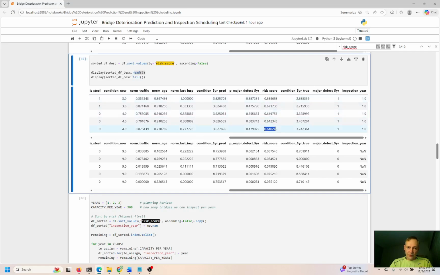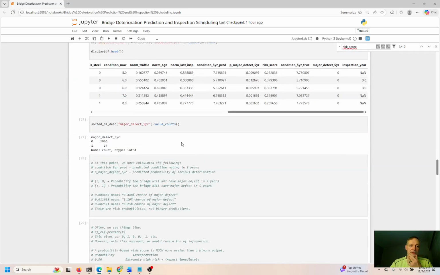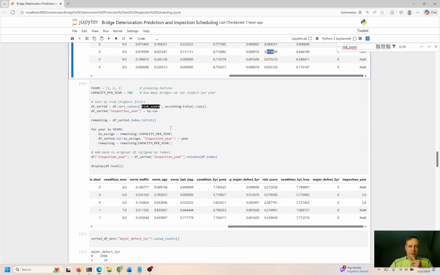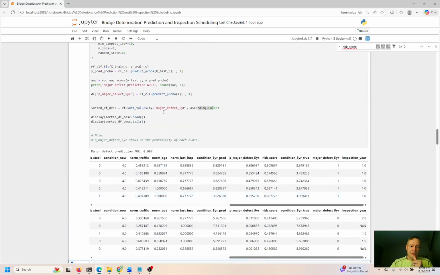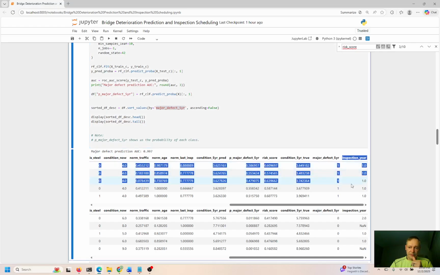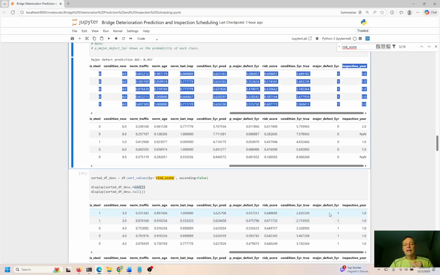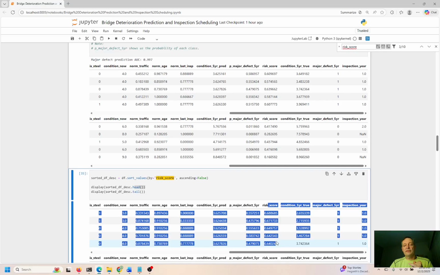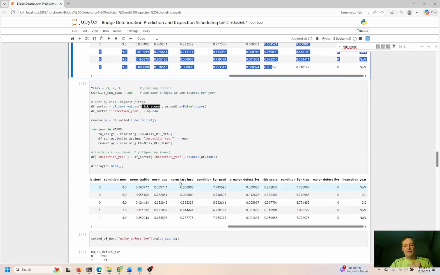0.68 through 0.64. These are the top 5 most likely at-risk structures right here. All these bridges down here have a much lower probability of some kind of catastrophic failure. Okay, so just different ways to skin the cat, different ways to look at it. But again, I would focus on these, most likely major defect in 5 years. These are the problem children right here. And this is the risk score. So these are the top 5 most risky, and these are the least 5 risky.